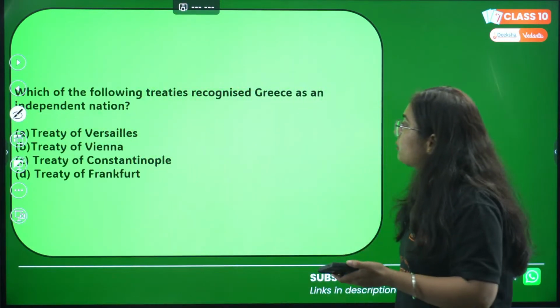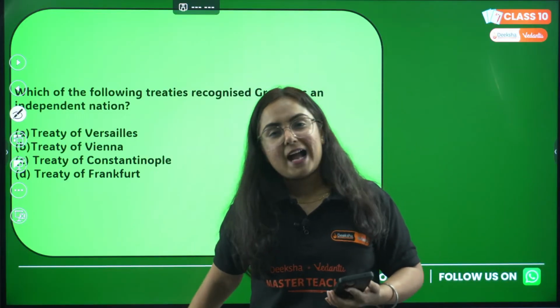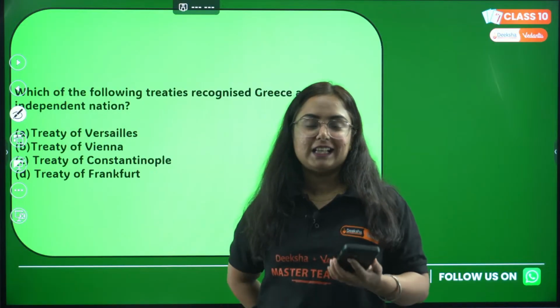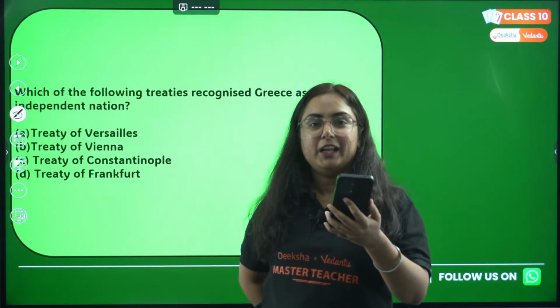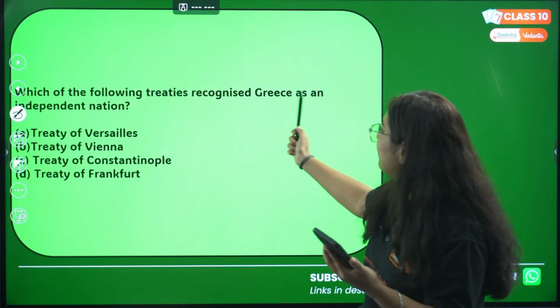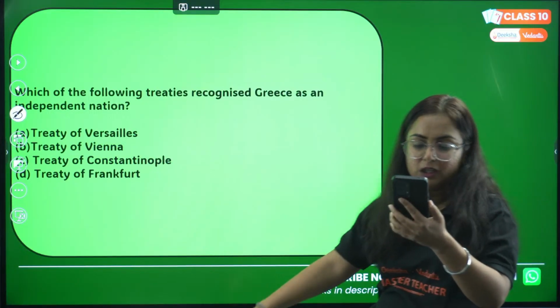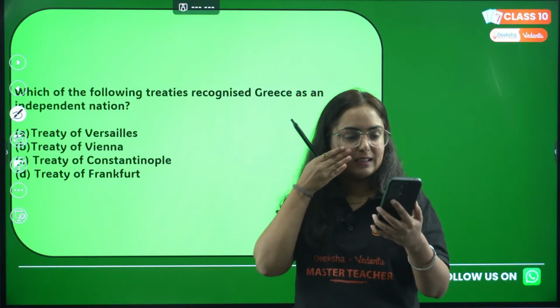Which of the following treaties recognized Greece as an independent nation? Back to the activity we have done, the rise of nationalism in Europe. Some of the questions again. Which of the following treaties recognized Greece as an independent nation? Versailles, Vienna, Constantinople or Frankfurt? Answer the correct option.